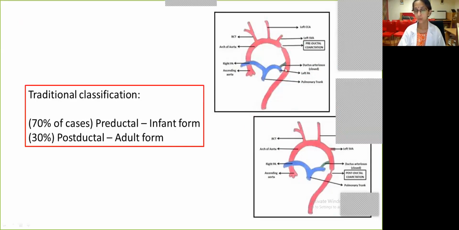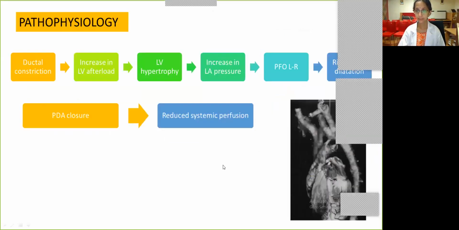The preductal commonly presented early in life and the postductal later in life. And as we understand, if it's preductal, the duct is supposedly going to be supplying the descending aorta, whereas the same thing will not happen in postductal. However, now most of the coarctations are considered to be juxtaductal and ductal dependent.